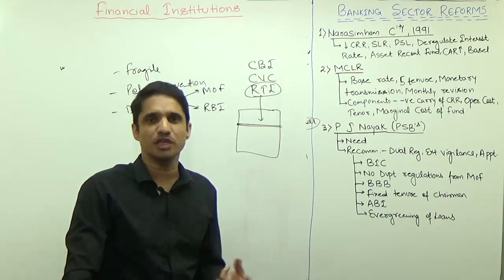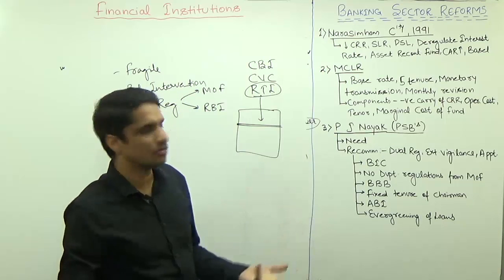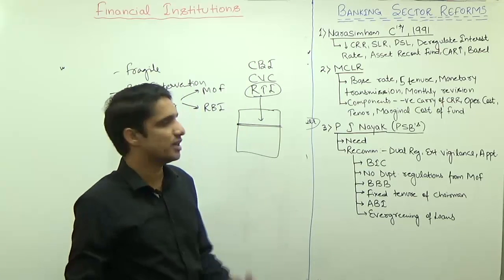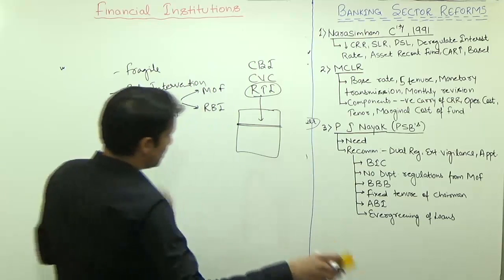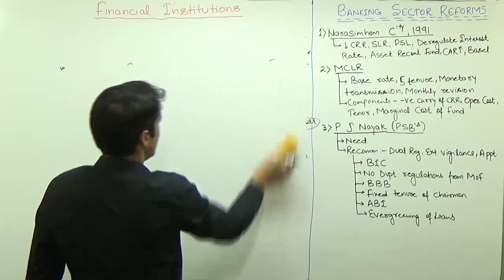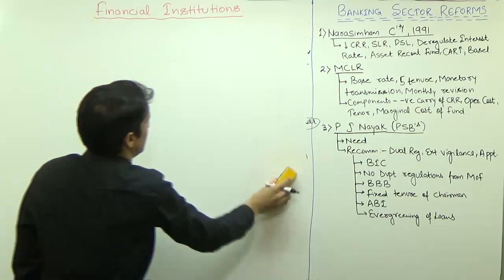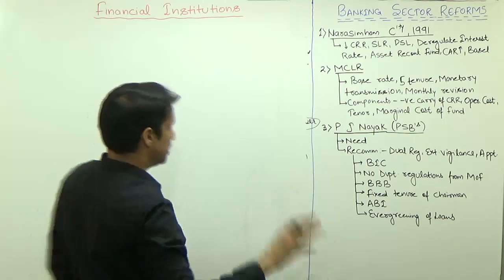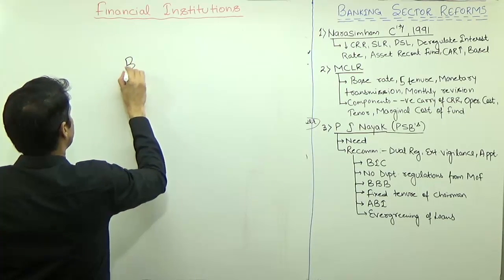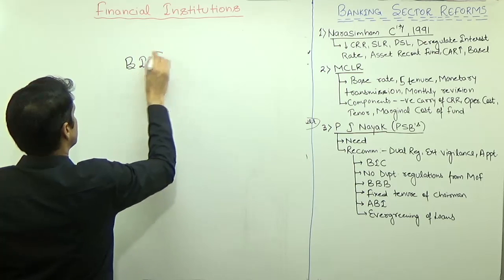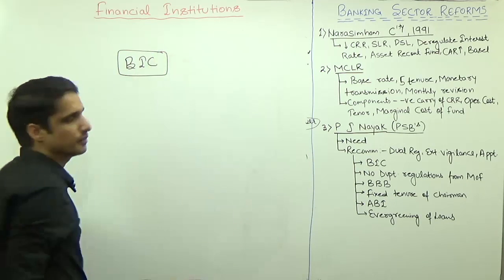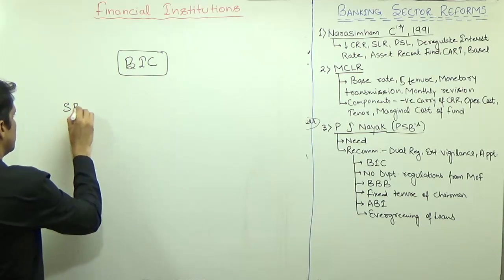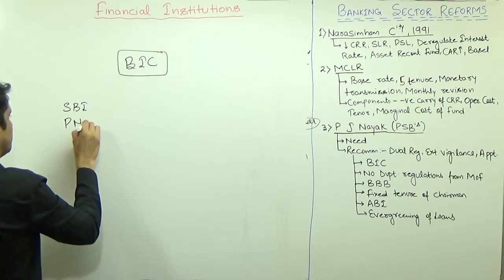Then the method of appointment. There is no transparency in the method of appointment. Who appoints, when appoints. Again, there is a lot of political intervention. So J Nayak suggested that all this problem is there because we have a fragmented banking system. They said make a new company that will be known as Bank Investment Company. And whatever the shares of Government of India in all these different banks,